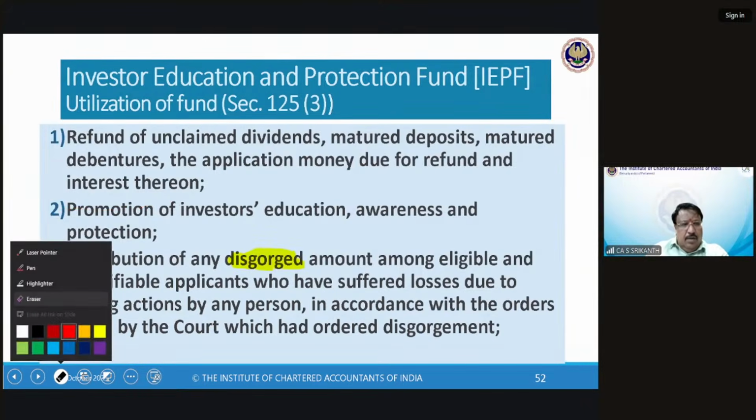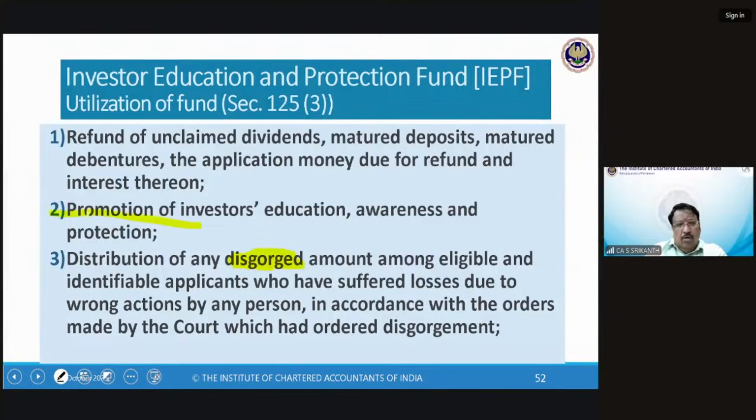See, long ago, in the early 90s, when SEBI had come and NSE had come, there was a huge demand for investor awareness and education. NSE was doing a lot of awareness programs, SEBI was doing them, associations were there, but still that was not enough.